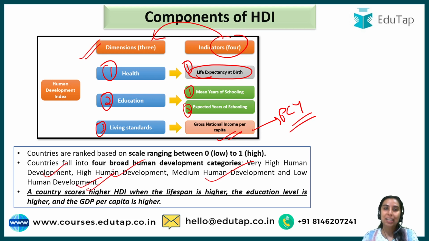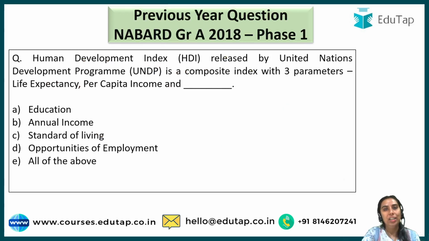If a country is, let's say, scoring really well in terms of health, education, and living standards, then that country will be in the very high human development category. If the country is not doing as well, then the country will be in high development, not very high but high. So let me tell you, India is usually in the medium human development category as of now, right? So how can this knowledge be utilized in your examination? As I've told you, this concept has been asked again and again.